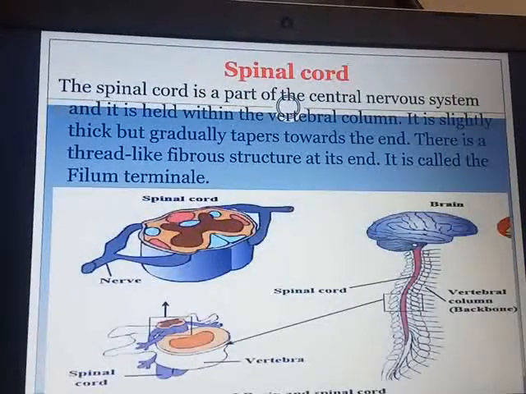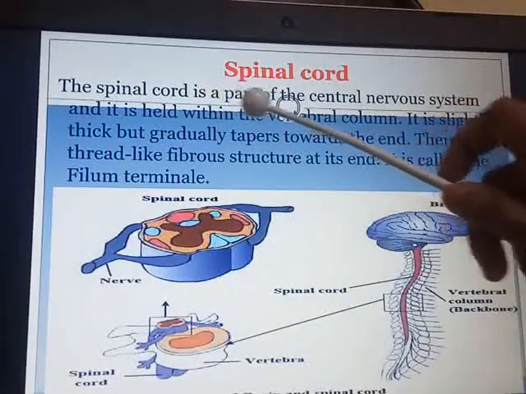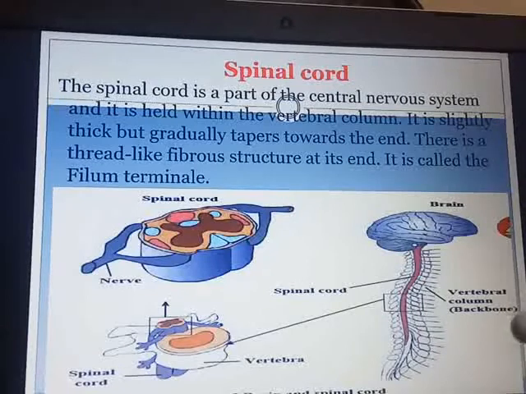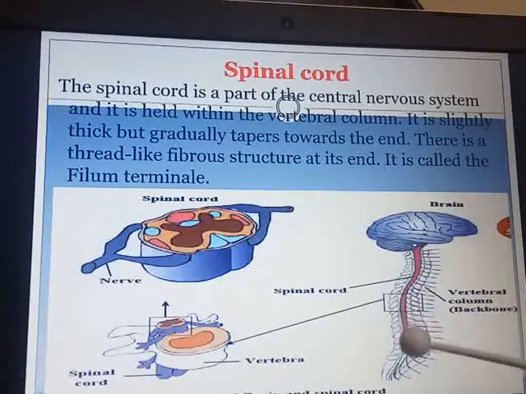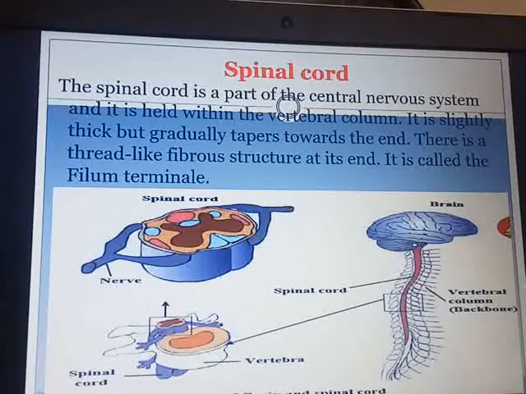So let us see what the spinal cord is. It is a part of the central nervous system and is held within the vertebral column. You can see this dark red color structure is the spinal cord. It is slightly thick but gradually tapers towards the end. You can see its tapering end. There is a thread-like fibrous structure at its end. It is called the filum terminale. A very important part of the CNS, that is the spinal cord.